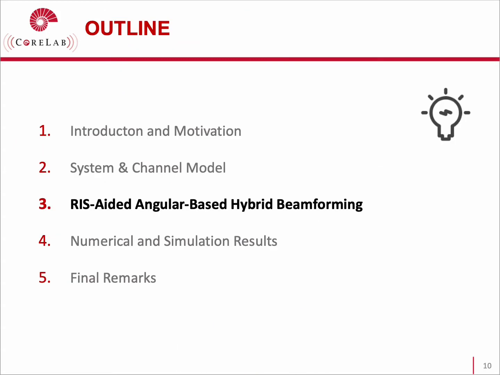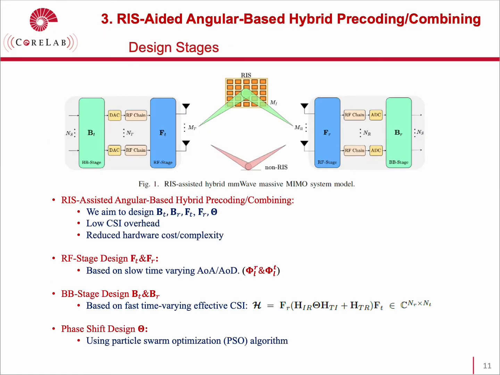Now I will introduce the proposed RIS-aided angular-based hybrid beamforming design. The considered system model is shown in this figure. I will respectively provide the design of RF beamformers, baseband precoder combiner, and phase shift matrix of the RIS. Here we aim to design these 5 blocks to reduce CSI overhead and hardware cost by reducing the number of RF chains.